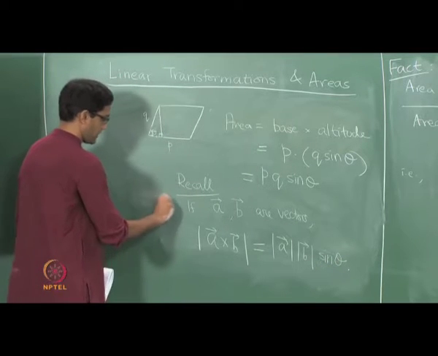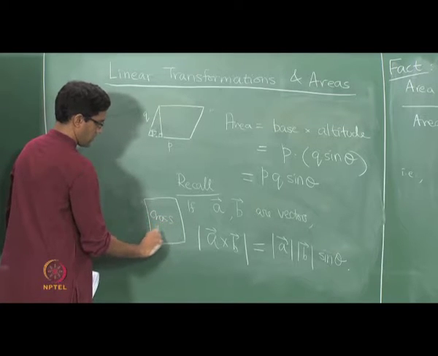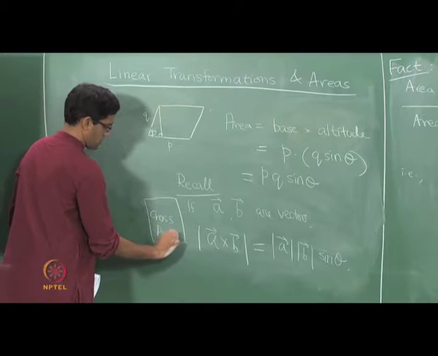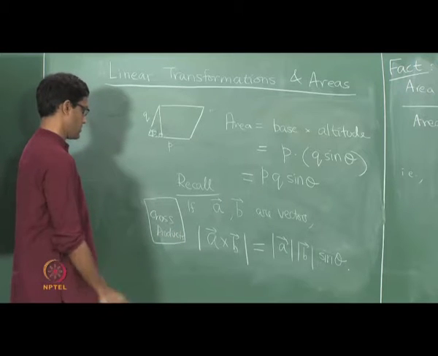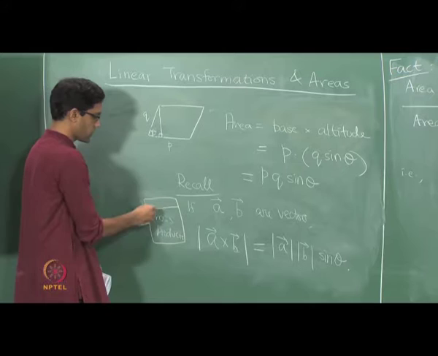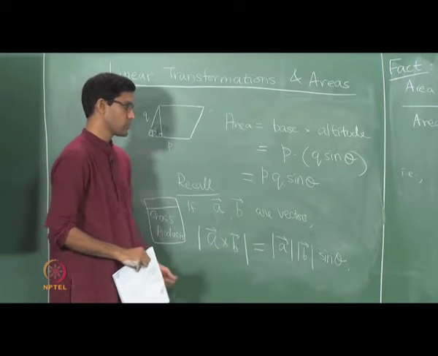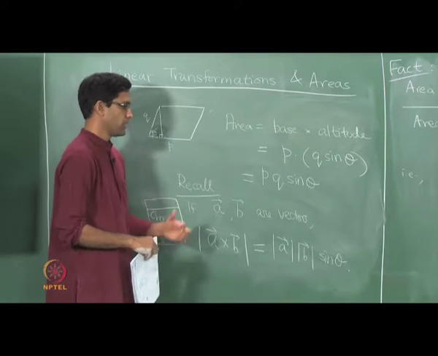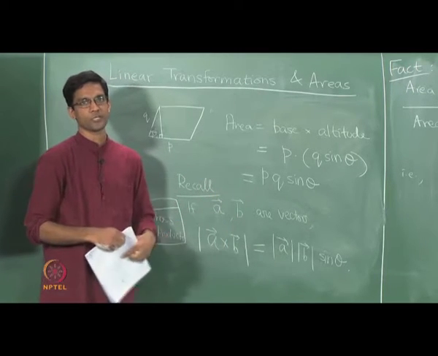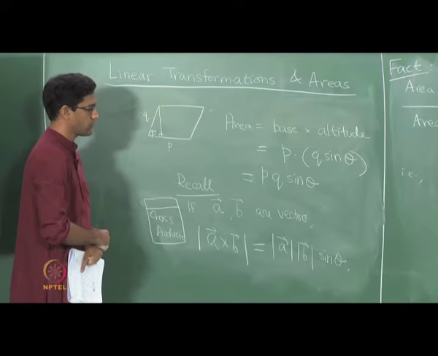Okay, so I'm actually sort of appealing to some previous knowledge of cross products. So this just makes it much easier. If you are familiar with this, it is quicker to get to the area formula. If not, there are other ways that you must play around with in order to get to the same answer that I will get to in a moment.